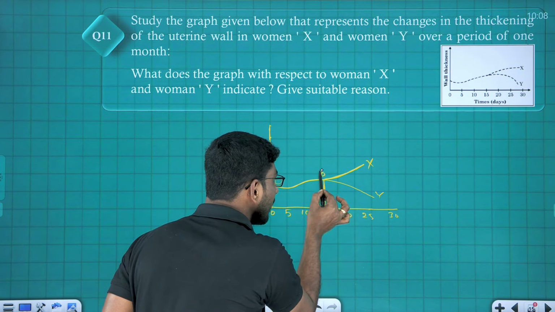Am I clear, students? Look here. Next, number 2: woman Y indicates, give a suitable reason. In woman Y, the endometrium has dropped. The endometrium thickness is decreasing. The endometrium becomes thinner and thinner due to low progesterone hormone. When will low progesterone hormone form in the female body? When the egg is not fertilized. Am I clear? Shall we move on to the next question?